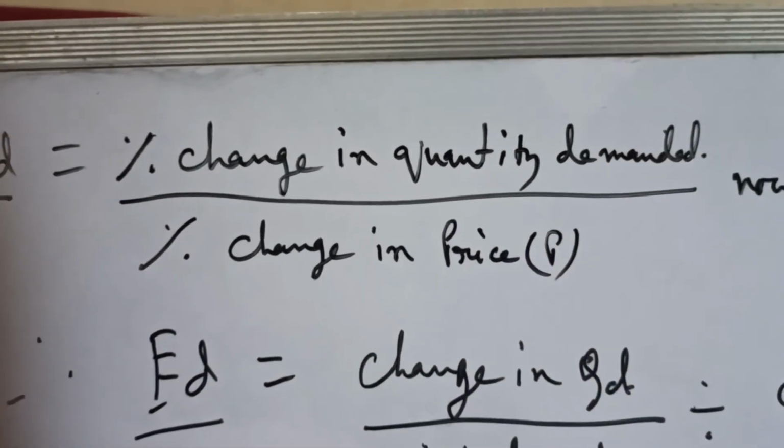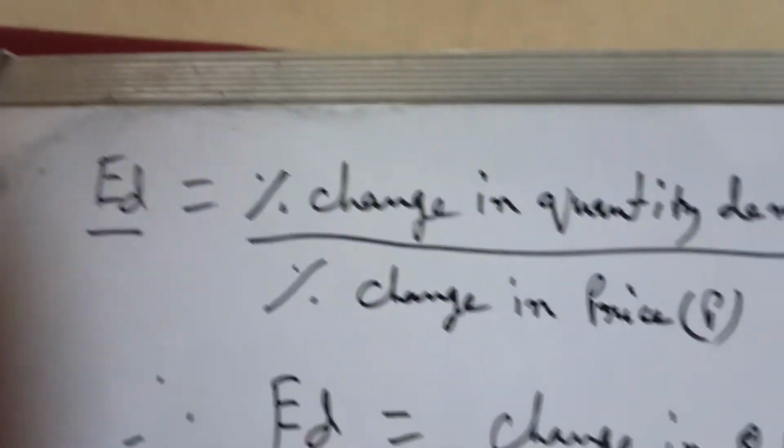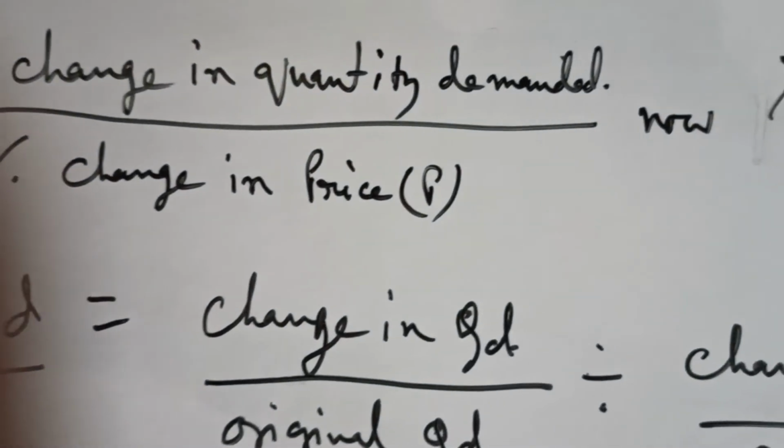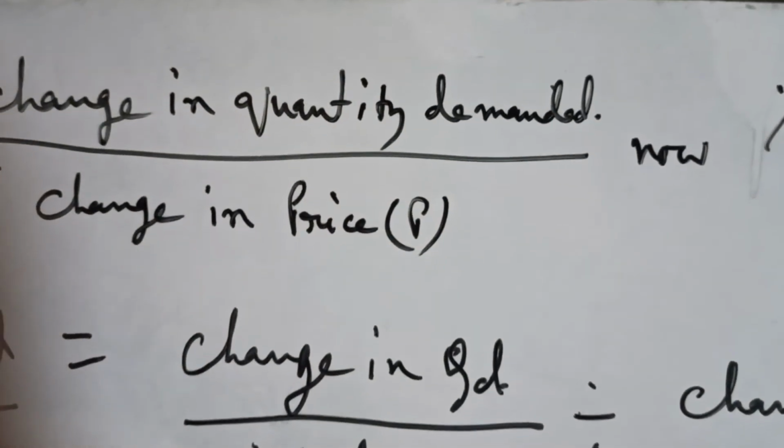Is that clear? So now we will be doing one sum to understand. Let's do the sum.